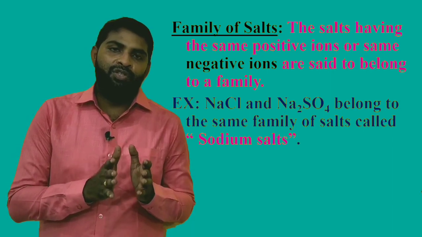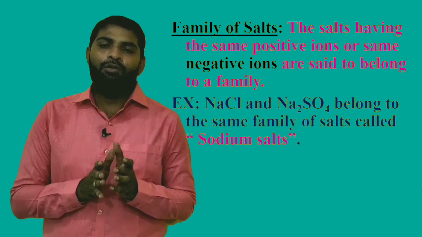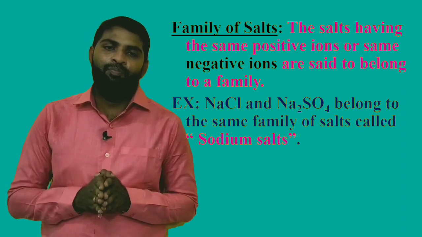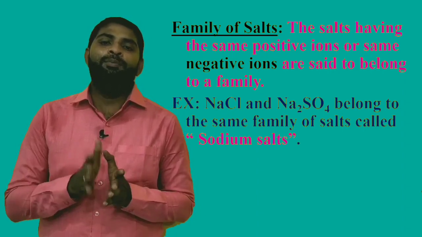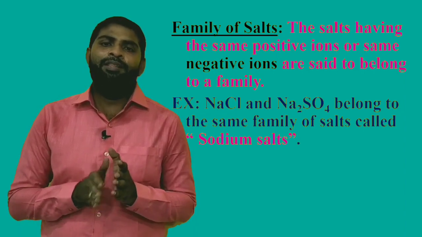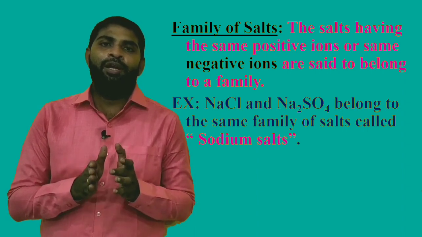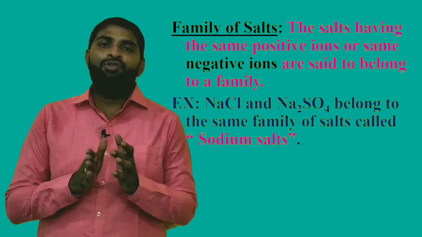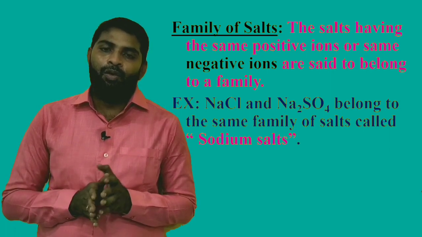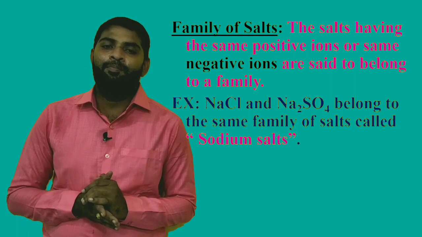So the salts which have the same negative ions, we can consider them as the same family. For example, sodium chloride and sodium sulfate belong to the same family of salts. Why do they belong to the same family? The positive ions in sodium chloride and sodium sulfate are sodium. They are sodium salts, because the positive ion sodium is common in them.